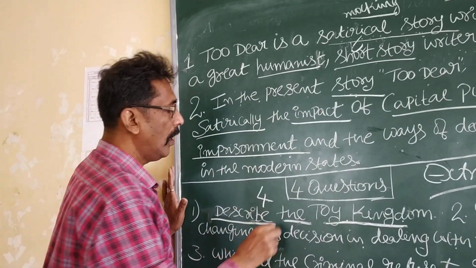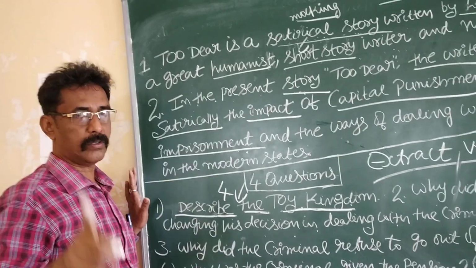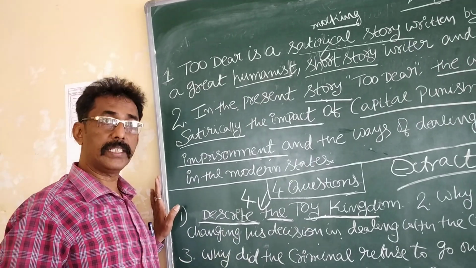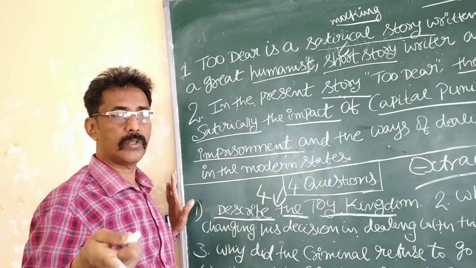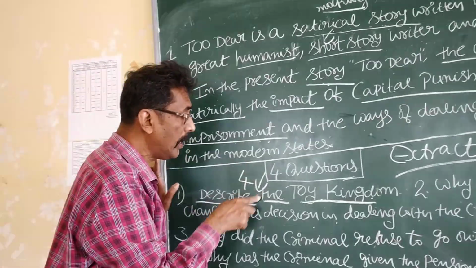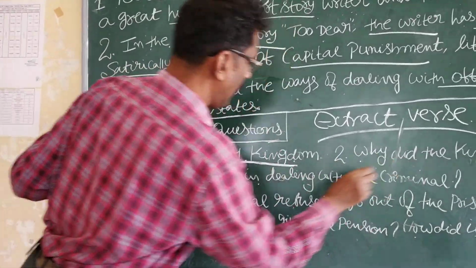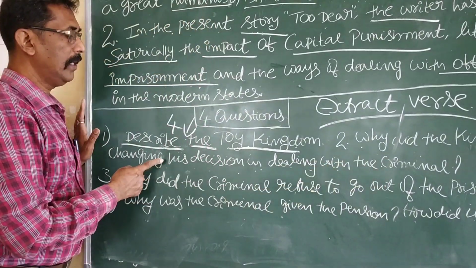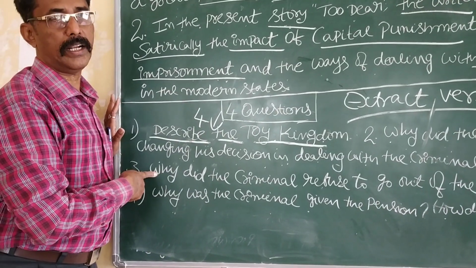Now listen, I will give you only one different 4-mark question to this question. Then, even though the gaming house is a dirty business, why did the king continue the gaming house? This is called the second question to the same answer, same question, different question. Next, why did the king keep on changing his decision in dealing with the criminal? This is called the second question.